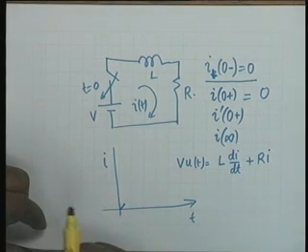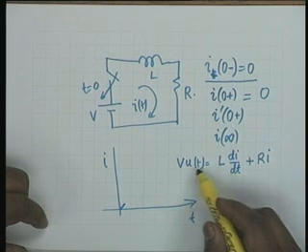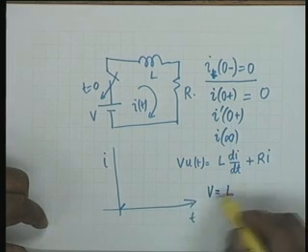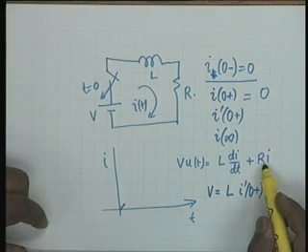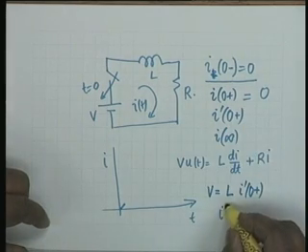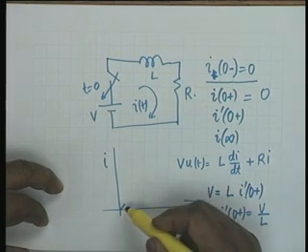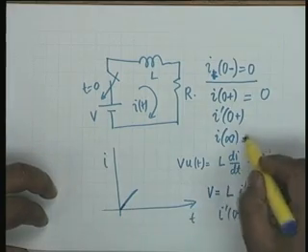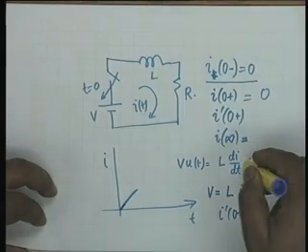This is a differential equation, there is no integration in this, and you notice that if you put t equal to 0 plus here, then you simply get V equal to L I prime 0 plus plus R I of 0 plus, which is 0, and therefore I prime of 0 plus would be equal to V by L. It is a positive quantity, so it must rise like this, and then I of infinity can again be found out from physical considerations or from the differential equation.